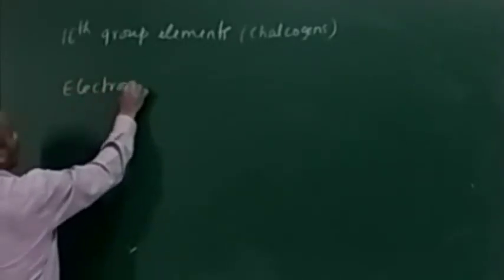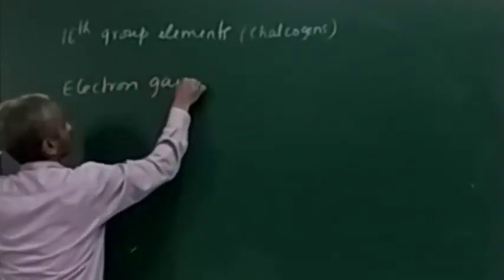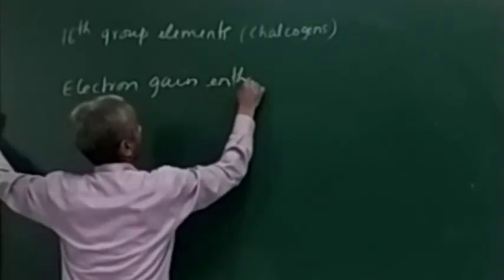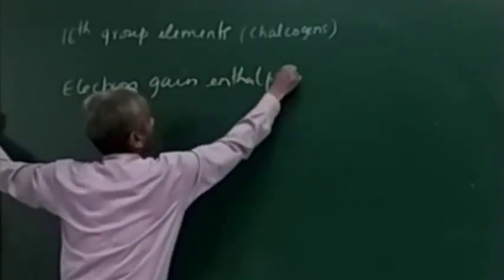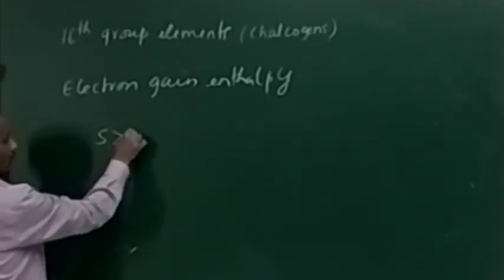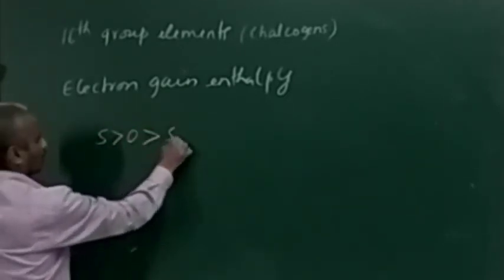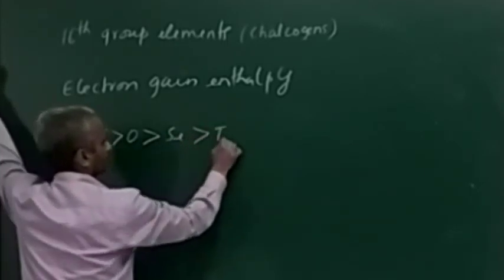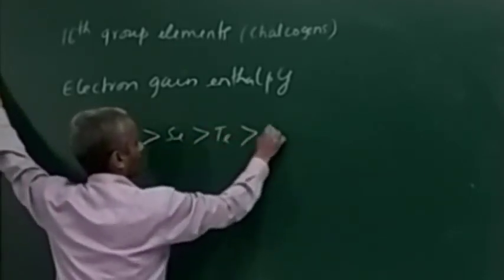Electron gain enthalpy. It is sulfur greater than oxygen, greater than selenium, greater than tellurium, greater than polonium.